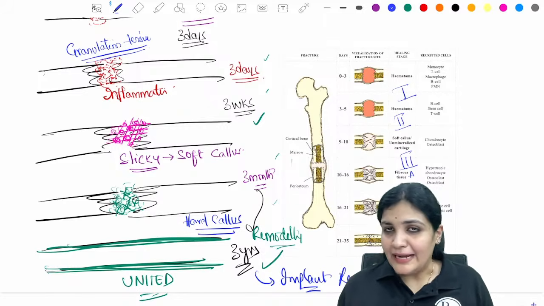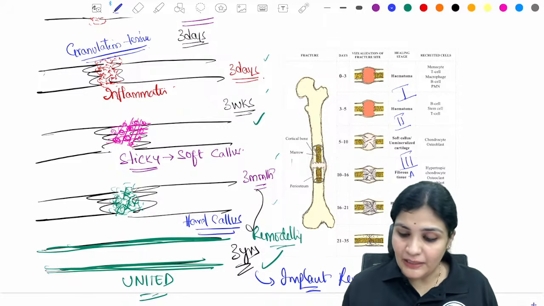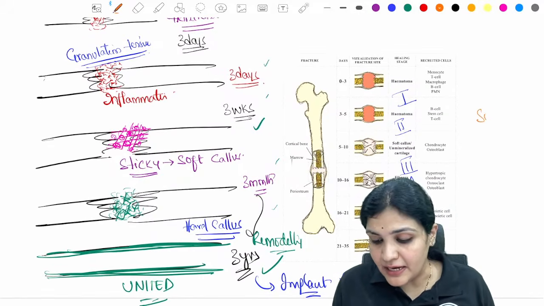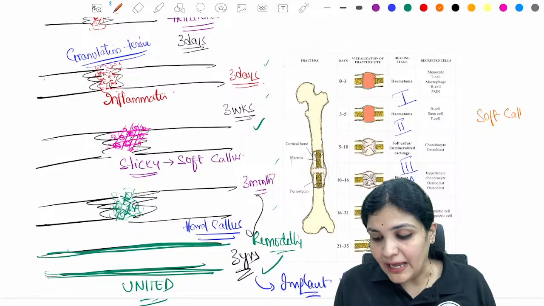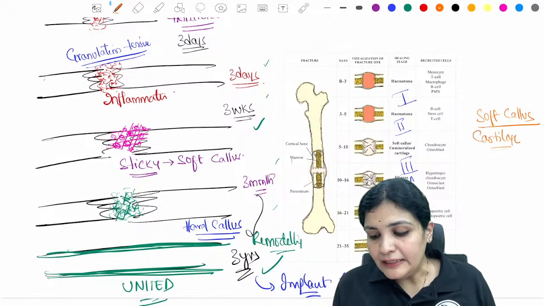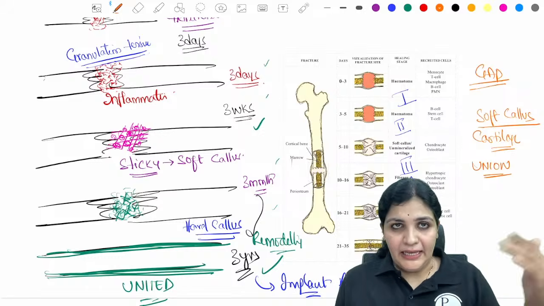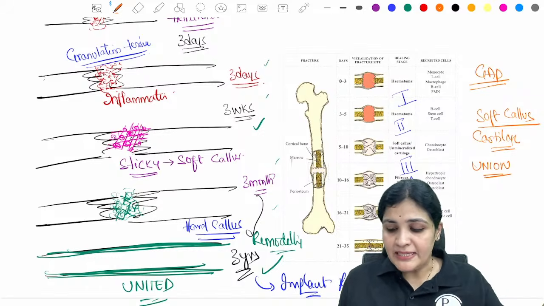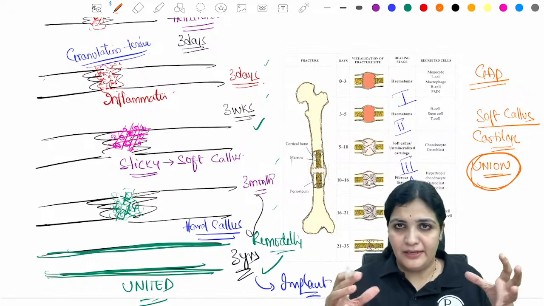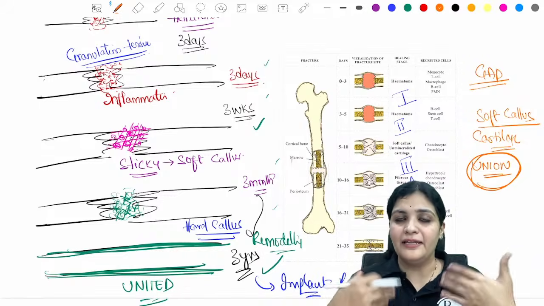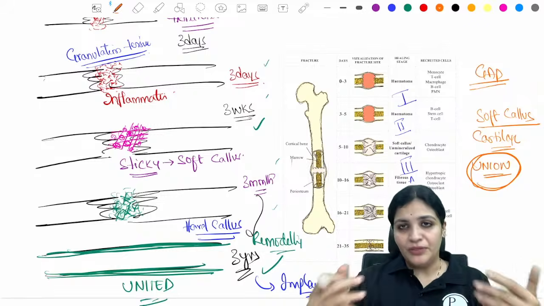Yes, how does callus appear? So again, you can see this hard callus. Soft callus is nothing but cartilage, right? So whenever you see soft callus, it is nothing but the cartilage. So you can see the union which is happening. The gap that was there before, 2 or 3 weeks ago, becomes slightly united. So you can see some fluffy things on the x-ray, and hence you can tell the patients that the union has started.